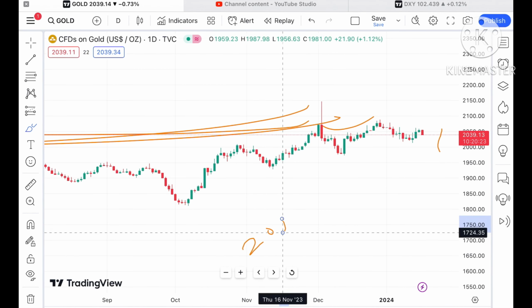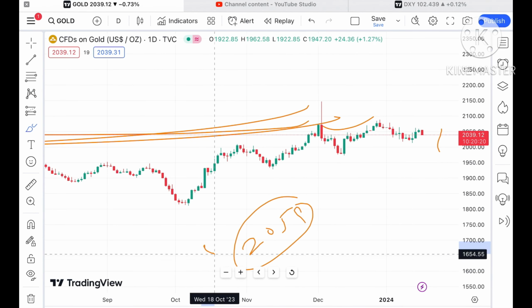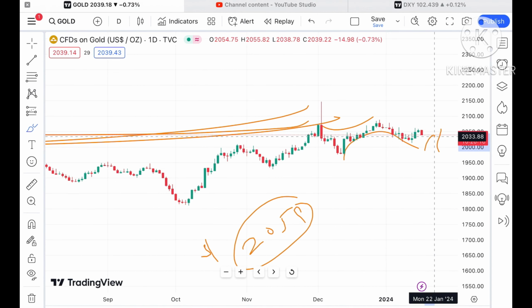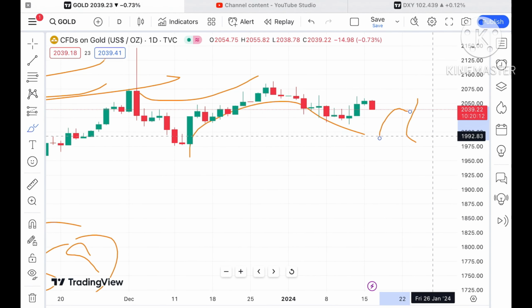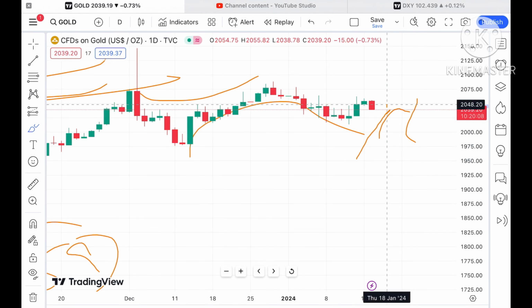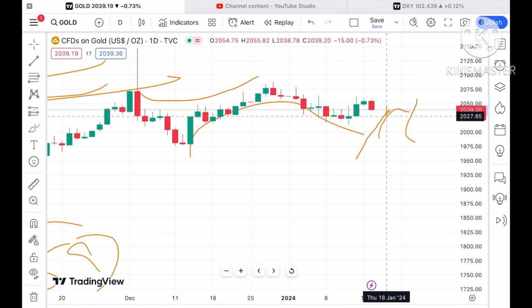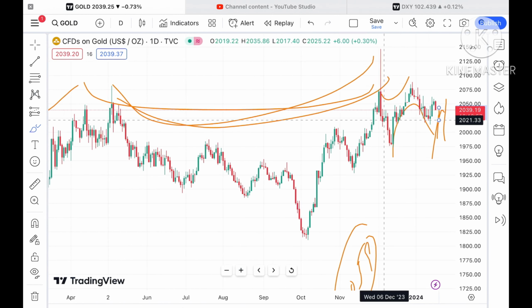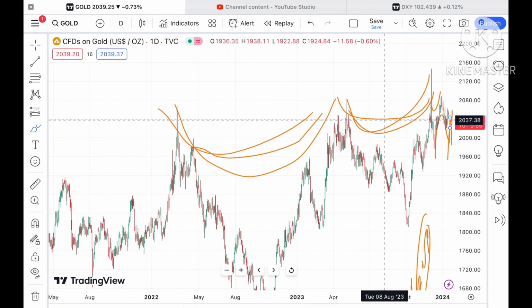Now if you look at this particular trend, if the price starts going above a level of $2059, we can see further upside movement. But if you look at this particular trend, chances are very high that if the price starts moving below this particular zone, as you can see on this chart, there is a probability of going towards 2031, and from there a probability of going towards 2027. Okay, once the price starts falling below 2027, we can see a further fall.